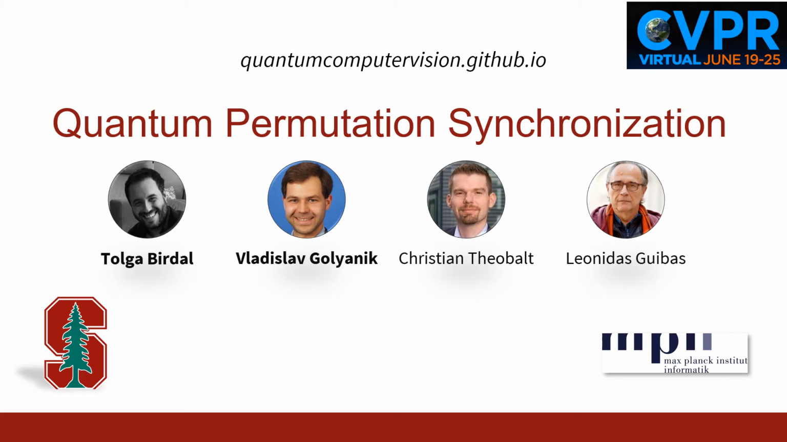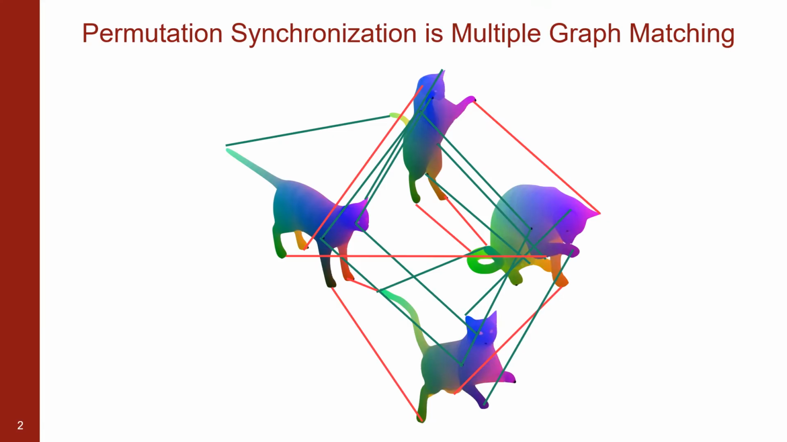This work is in collaboration with Vlad and Christian from MPI, as well as Leo from Stanford, and marks the beginning of a series of works in quantum computer vision. We work on the problem of permutation synchronization.